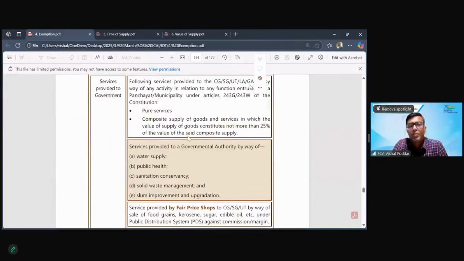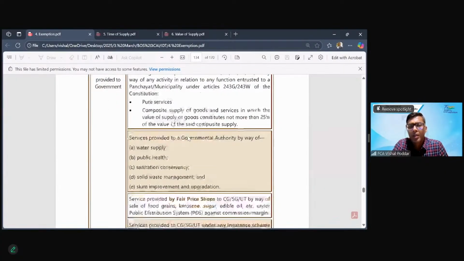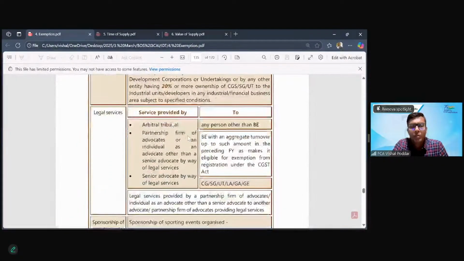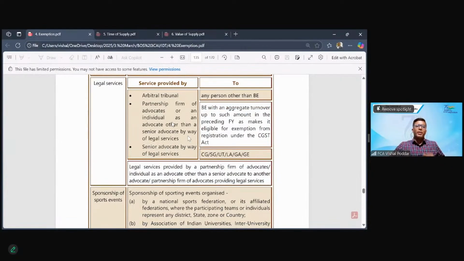Okay, now these are some inward services of government which are exempt. I'm not getting into the details, not so important. Again, very important entry, lawyer service or legal service. Now, when you talk about lawyer service or legal service, what is important to be noted is that where the lawyer is giving service to a person, not a business entity, to a person, it is exempt. So lawyer giving services to individuals, HUFs who are not business entities, it is exempt.